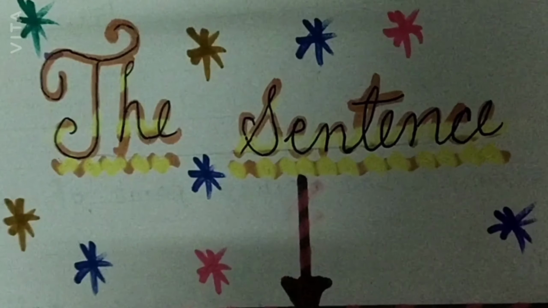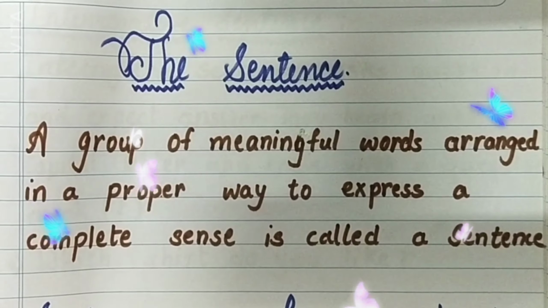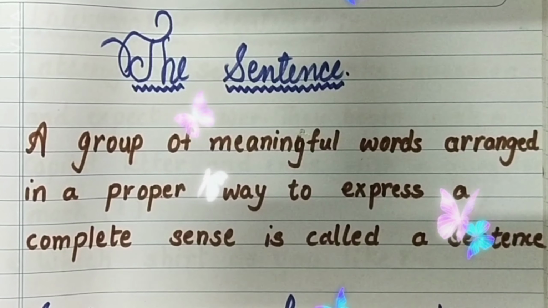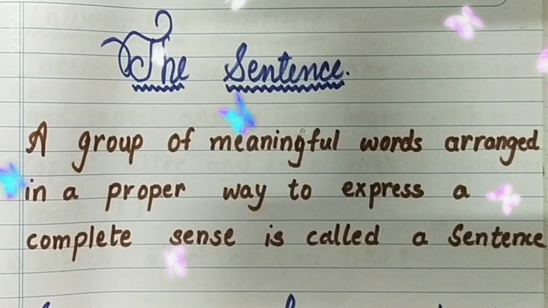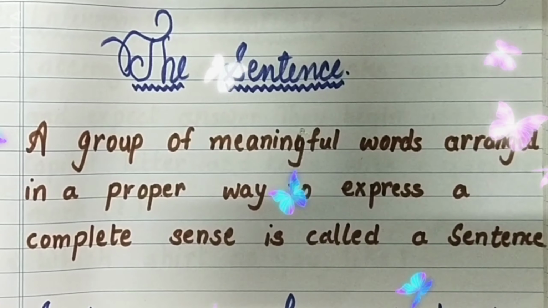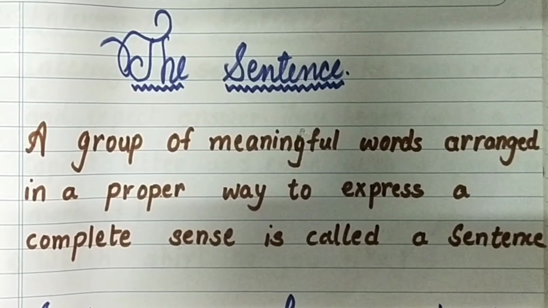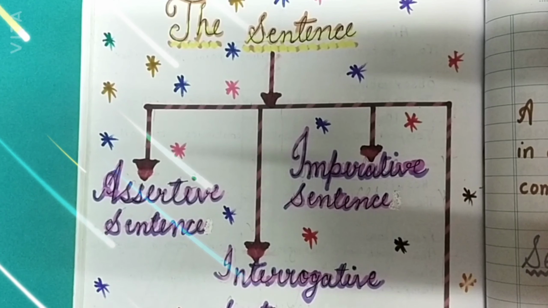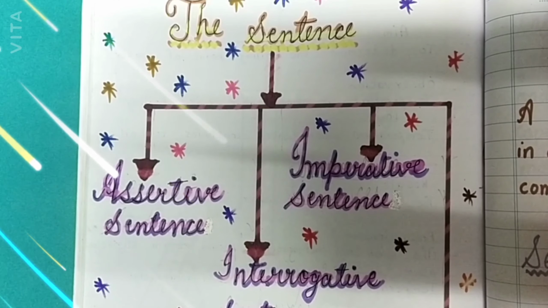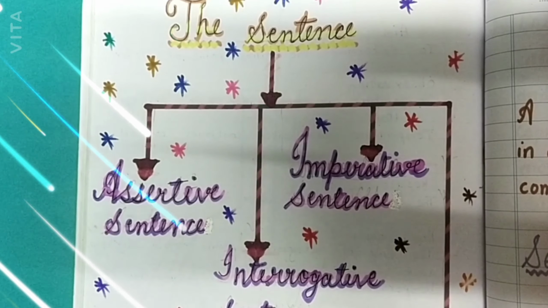Okay. So once again we will see the definition of sentence. A group of meaningful words arranged in a proper way to express a complete sense is called a sentence. The sentences can be of different types. Generally, there are 4 kinds of sentences.